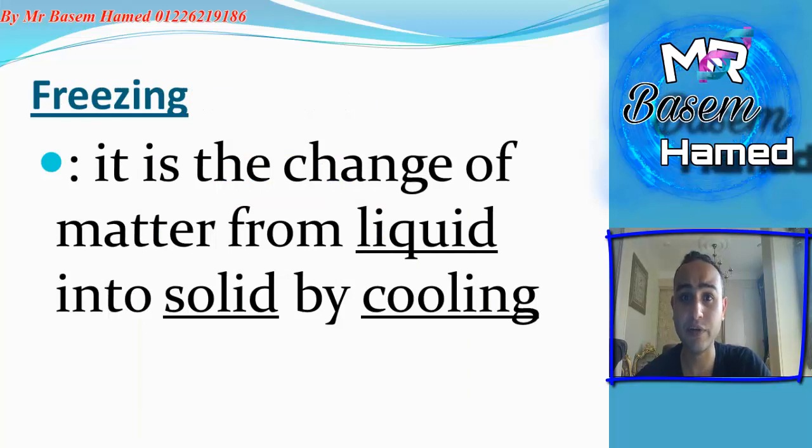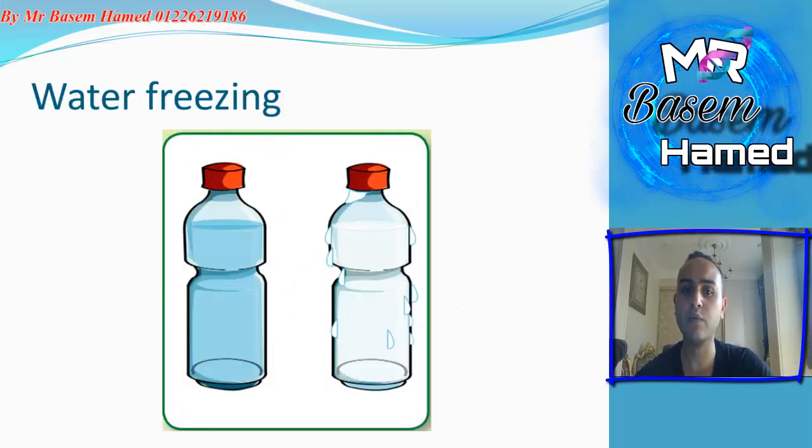Process number four, freezing. Freezing is a change of matter from liquid into solid by cooling. Again, freezing is a change from liquid to solid by cooling, like when we put water inside the freezer. It changes the liquid water into solid ice by cooling.